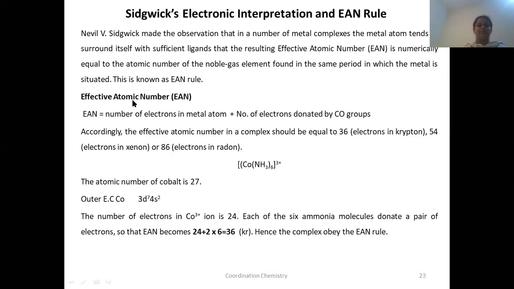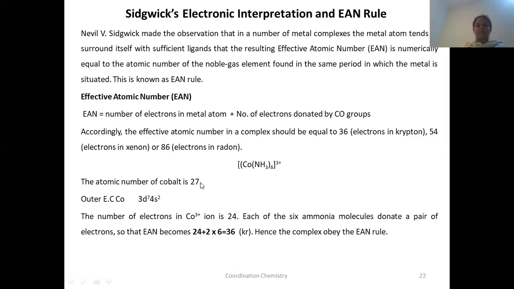For example, EAN can be calculated like this. EAN is equal to the number of electrons in the metal atom plus the number of electrons donated by the ligand groups, in that coordination sphere. Let us take this example, in calculating the EAN. What is the oxidation state of the cobalt here? Okay, first, what is the atomic number of cobalt? 27, means 27 electrons are there in the cobalt.